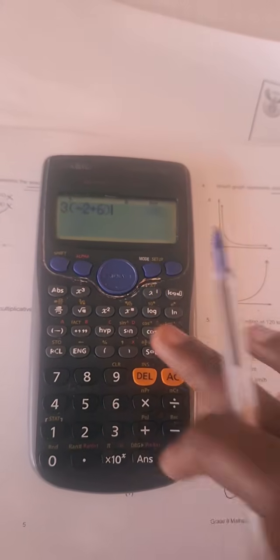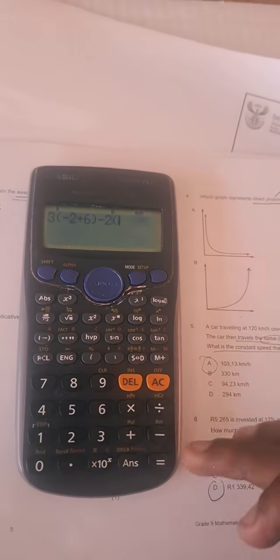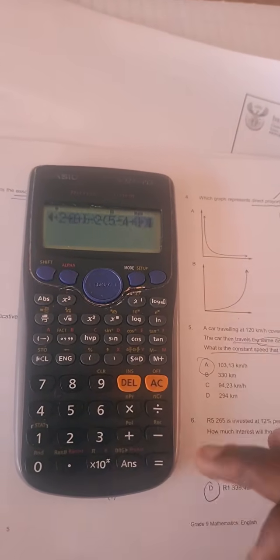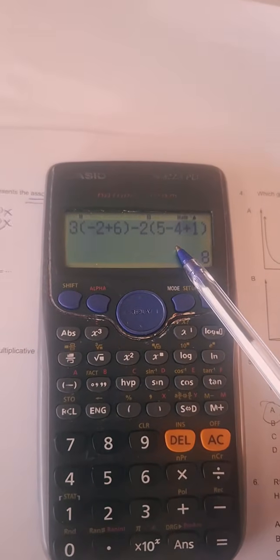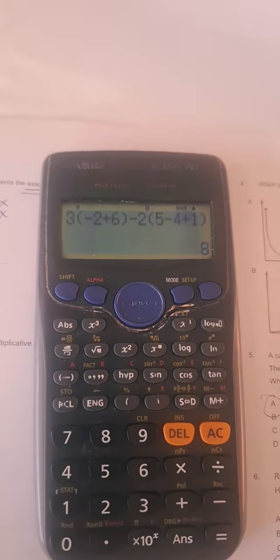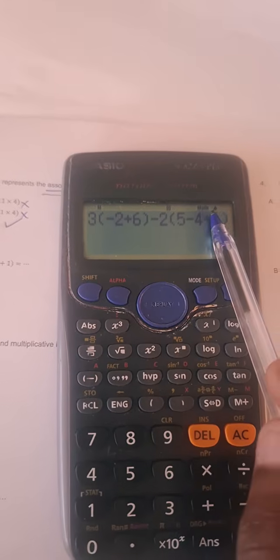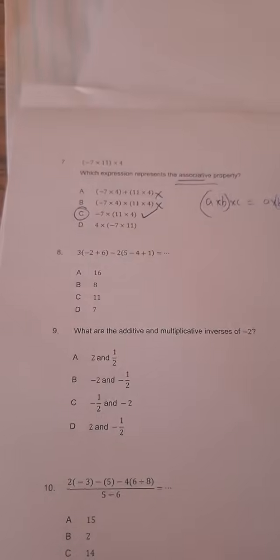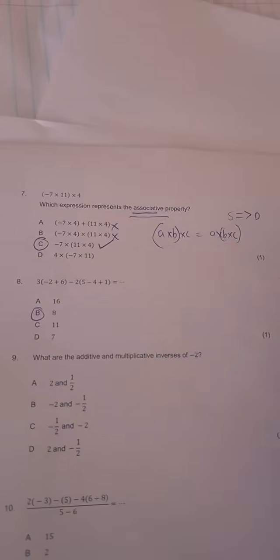So look at this. If I did this, let's say I put all of these into the calculator, minus 2 brackets into 5 minus 4 plus 1. I close the bracket. What do I get? I get 8 as my answer. Do you see that? The answer just pops out from having put in the values. So if I have numerical values that I can just punch in, it's straightforward, guys. It's to the point. So the answer here is what? It's B. It's as simple as that.